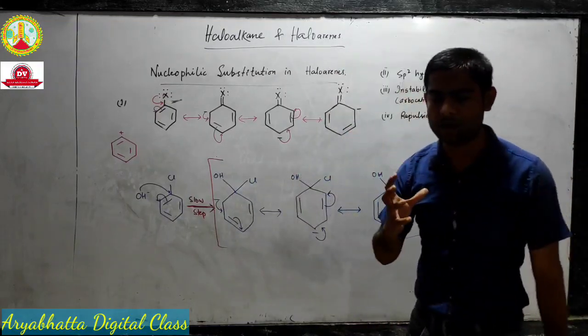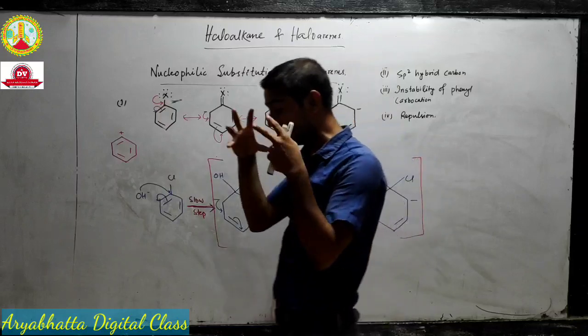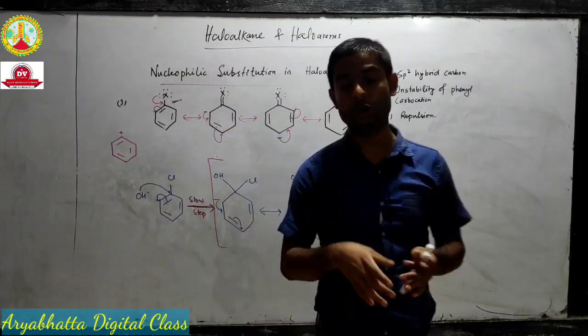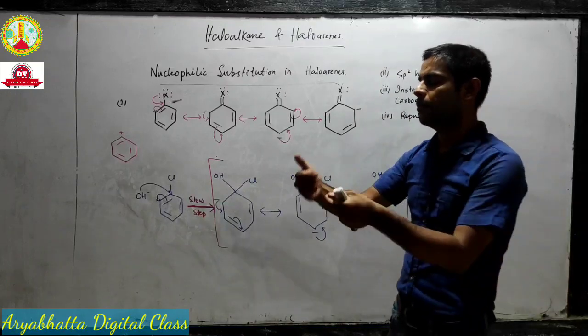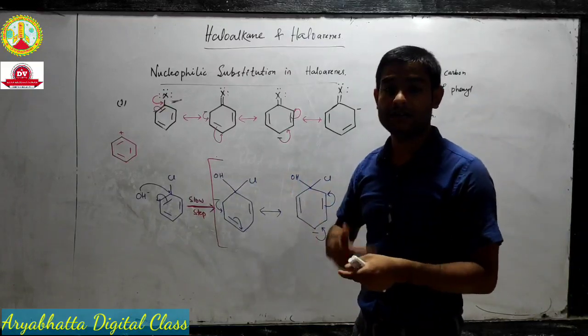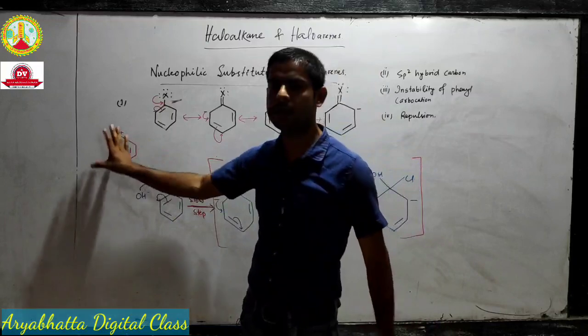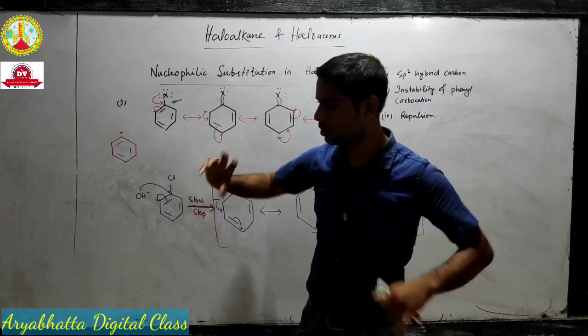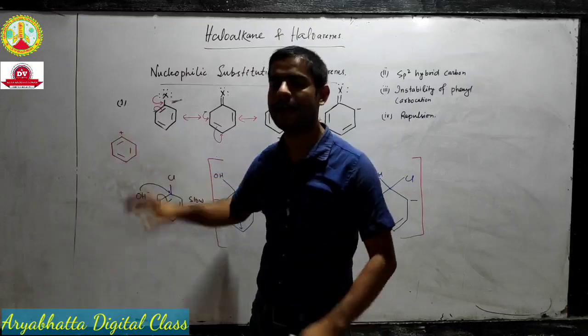And why are benzyl carbocations very stable? Because in the benzyl carbocation there is scope for resonance. Due to resonance, the benzyl carbocation gets stabilized. But here we cannot use resonance to stabilize it, because we have to move this double bond to the atom.